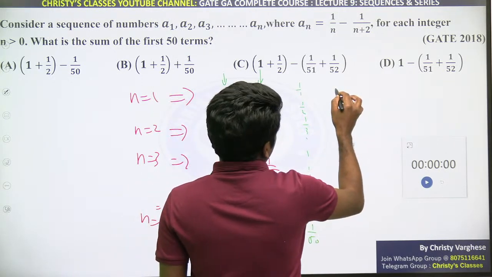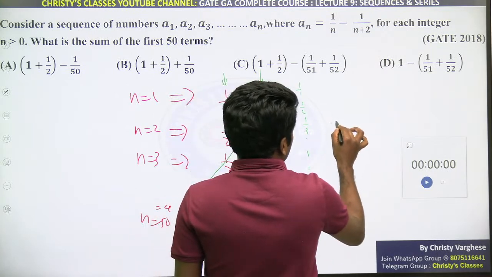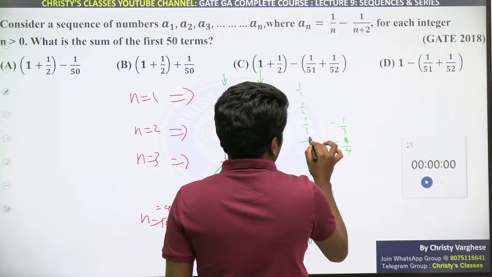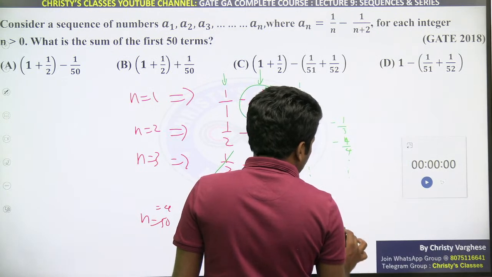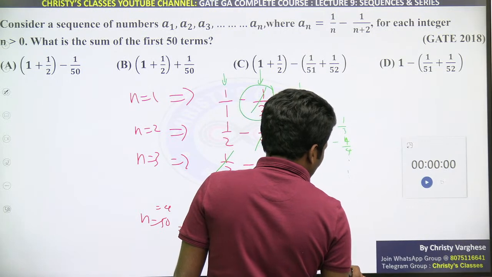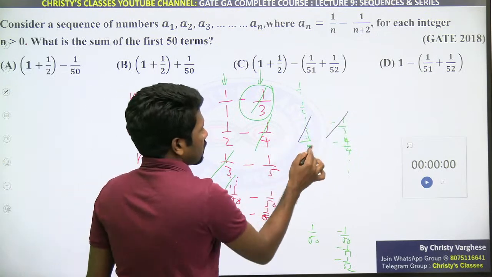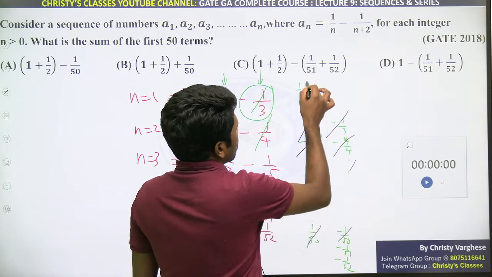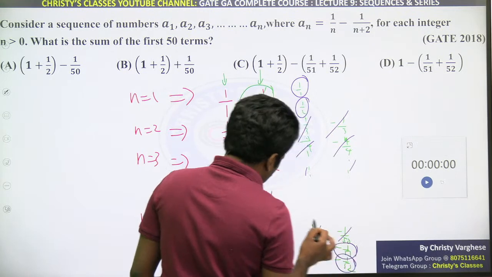In the second column, these are all negatives. Which number is it starting from? It is starting from minus 1 by 3. So I will write it: minus 1 by 3, minus 1 by 4, and here also plus 1 by 4 is there, right? Up to 1 by 50 only, up to minus 1 by 52. That means the positive and negative will cancel up to 1 by 50 minus 1 by 50. So what is remaining is 1 by 1, 1 by 2, minus 1 by 51, minus 1 by 52.